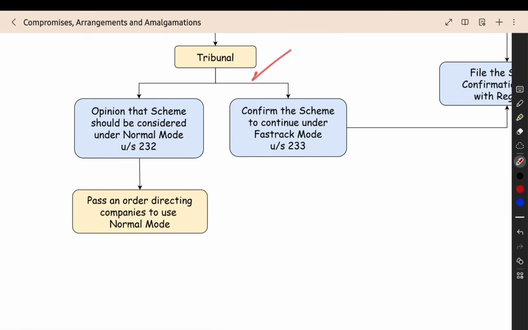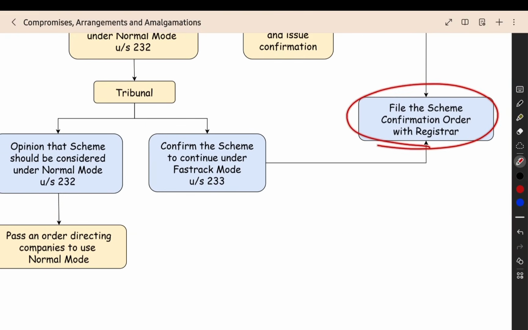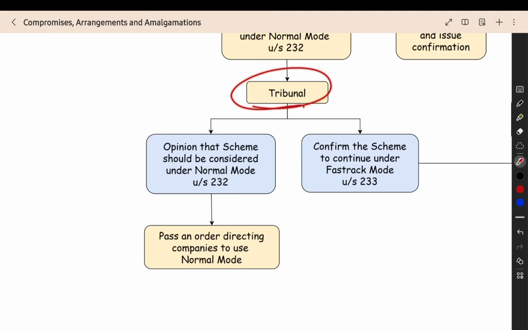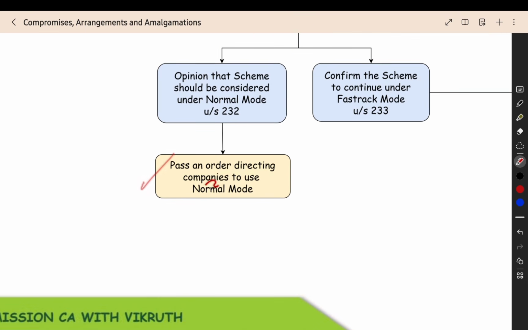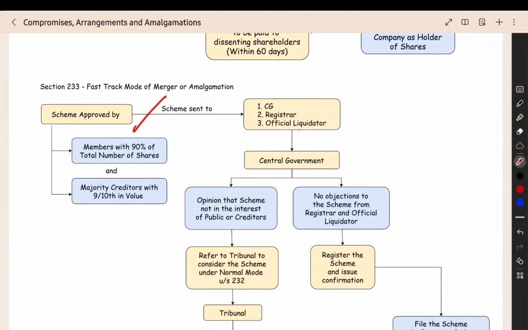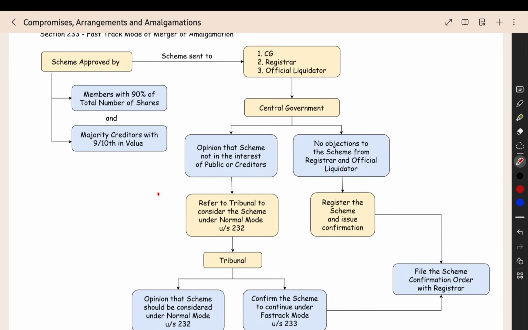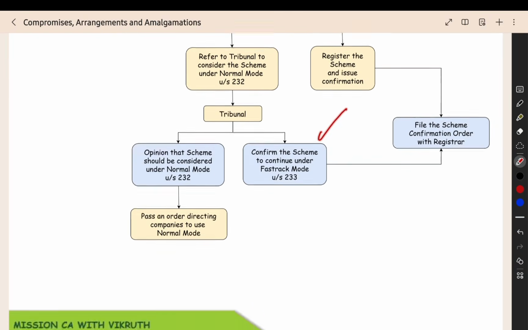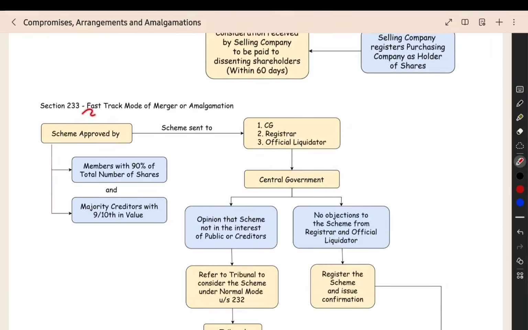If the tribunal thinks that the scheme is proper, they can continue under the fast track mode. They will issue the confirmation. Then that confirmation order you have to file with the registrar. If the tribunal thinks that it is proper only if you go under normal mode, then follow the normal mode. Then you have to do the application from scratch using the normal mode. They can pass an order that the companies should use the normal mode. So first scheme approval, then scheme filing, then the central government either gives the approval or refers to the tribunal. The tribunal either gives the approval or directs the companies to use the normal mode. So this is the entire section 233.